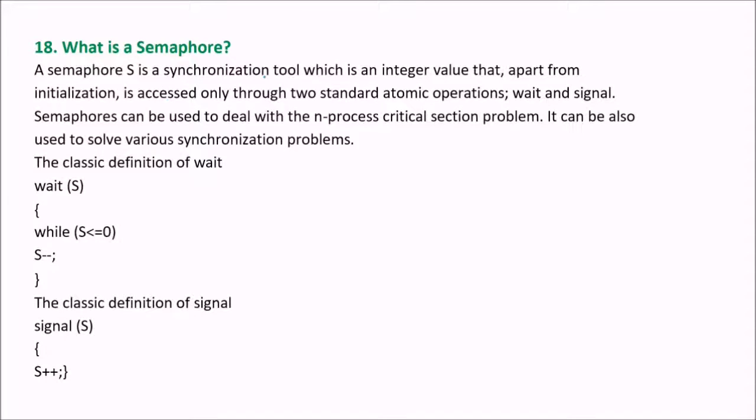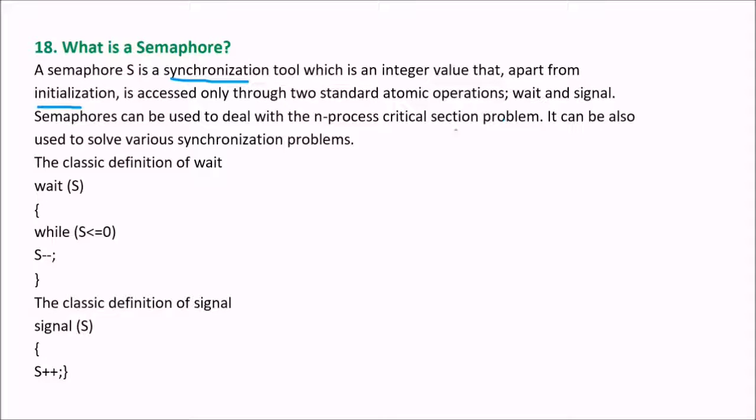What is a semaphore? First, you have different processes, and these processes need to be synchronized. So a semaphore is a synchronization tool. Semaphore S is an integer value that, apart from initialization, can only be accessed by two standard atomic operations, wait and signal.